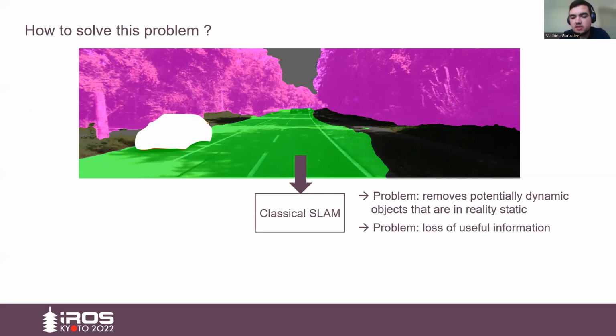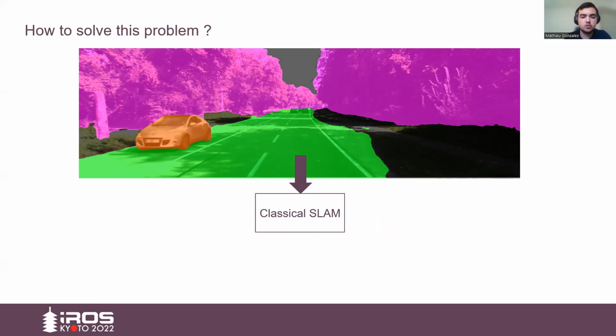The other problem is that we lose an important piece of information that can be useful for some applications. For example, self-driving cars may need an estimation of the trajectory of pedestrians and other cars in the scene.